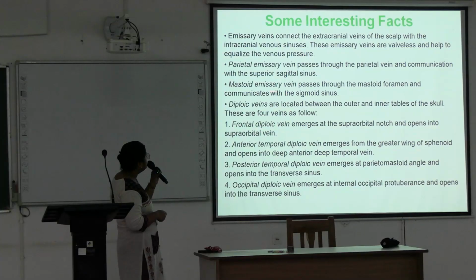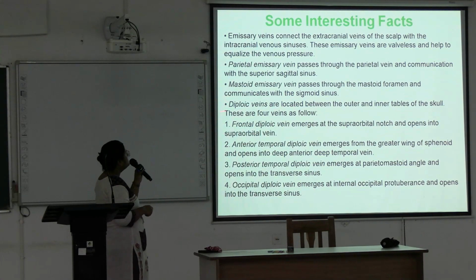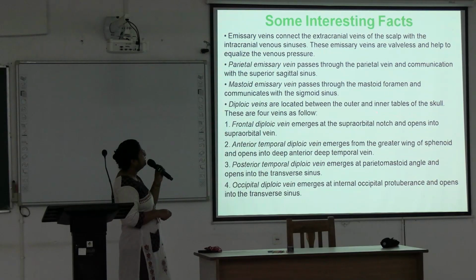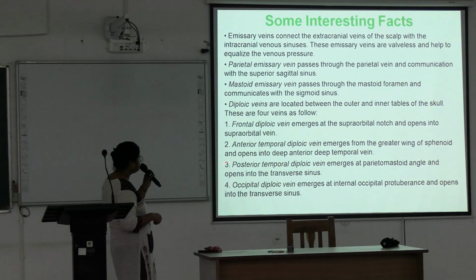Next are diploic veins. There are multiple types of diploic veins. They are located between the outer and inner tables of the skull, and four veins are there. Frontal diploic vein emerges at the supraorbital notch and opens into the supraorbital vein. Anterior temporal diploic vein emerges from the greater wing of the sphenoid and opens into the deep anterior temporal vein.